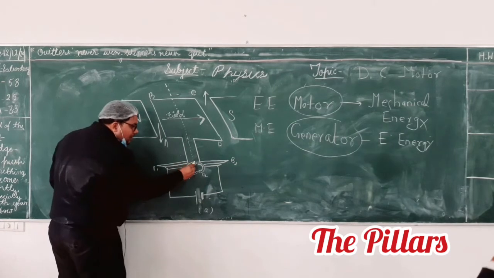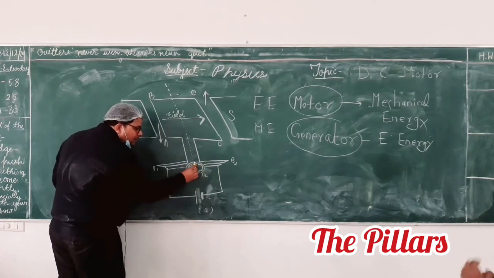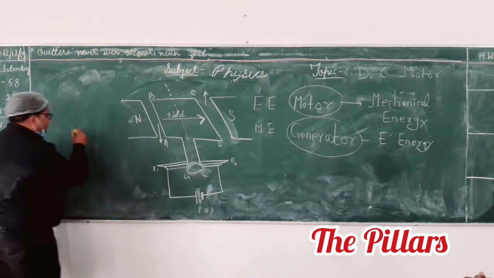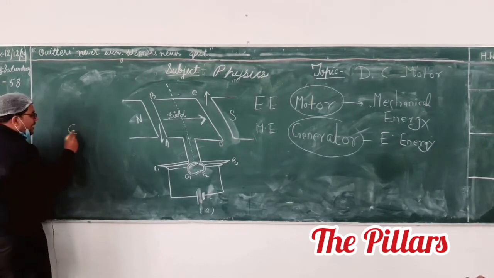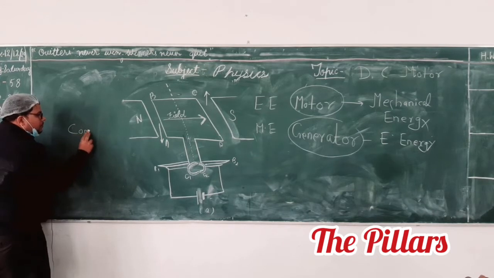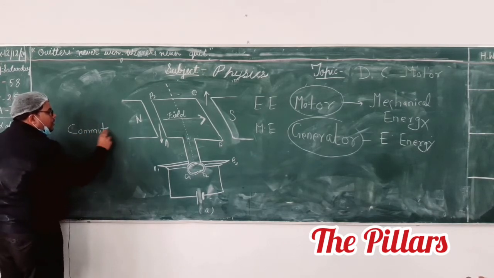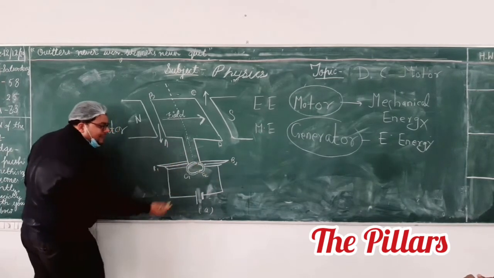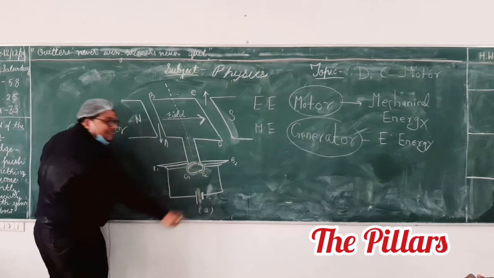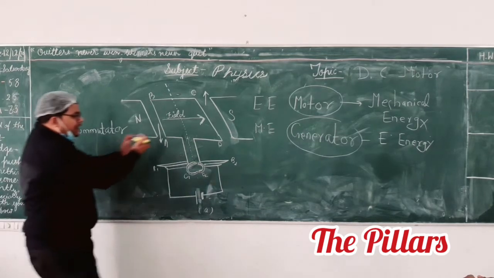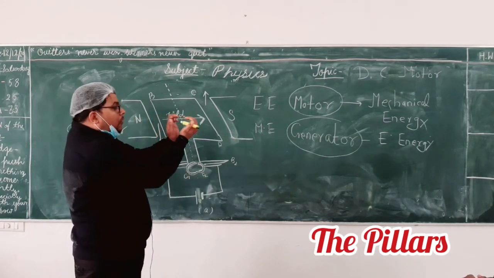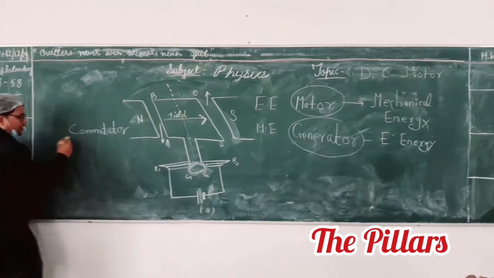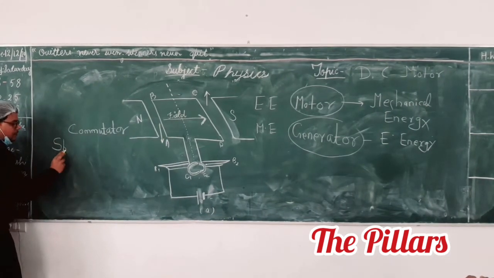Now, this is your commutator part. The commutator consists of a split ring and carbon brushes. See, there is a gap between these two rings. The rings are like this. From the rings, we have carbon brushes connected to it. So the commutator consists of a split ring.